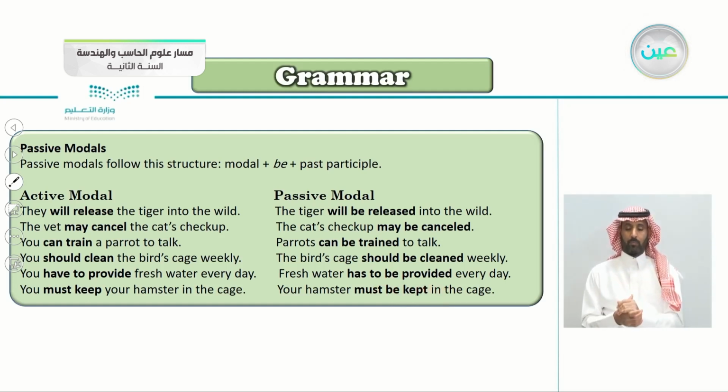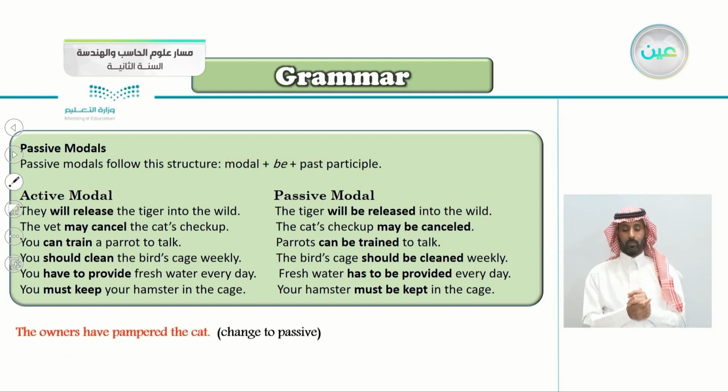So this is how we change an active modal sentence to a passive one. We begin with the object, then we put the structure, the modal plus be plus the past participle, then we continue our sentence. So: the owners have pampered the cat. Change this into passive. What's the object here?